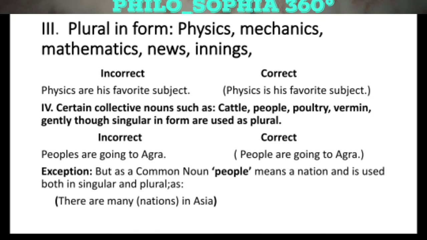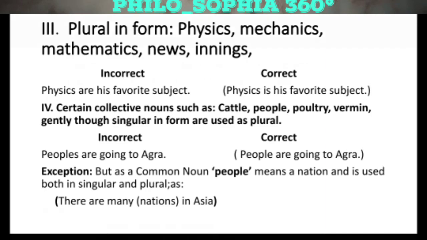But when you are specifically entitling some nation or some nations of any region, then you can use the word peoples for those nations, which is for nations. So you cannot use it as common noun. You can use it as nations, but you cannot use it as common noun. In common noun, it will be used people in both ways, for plural and for singular.